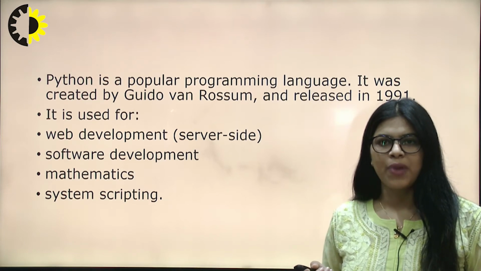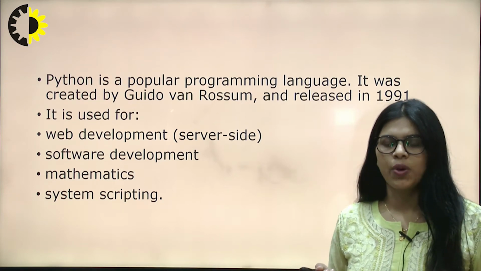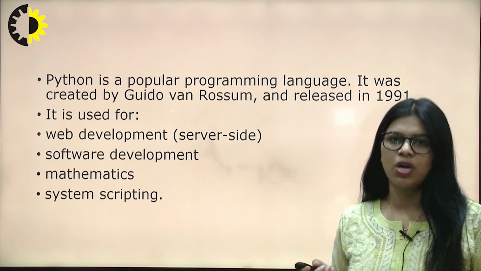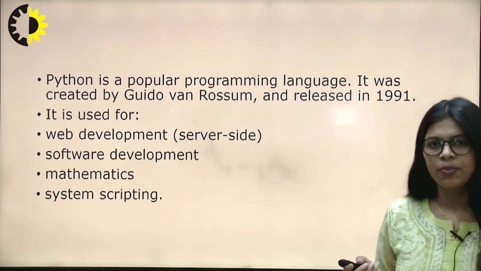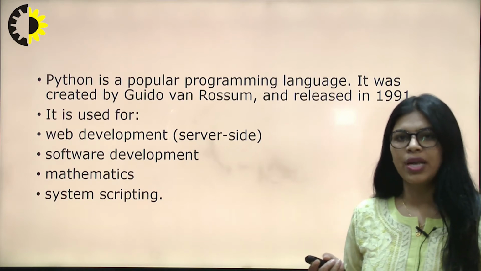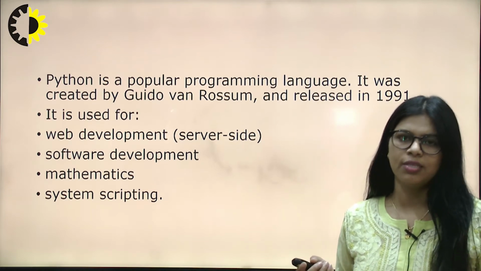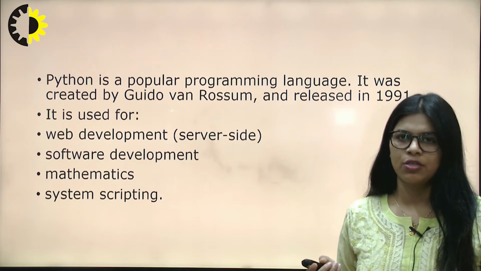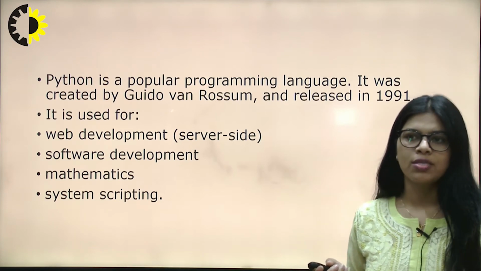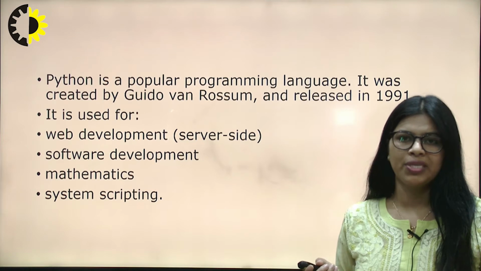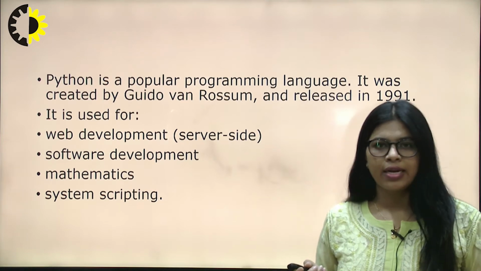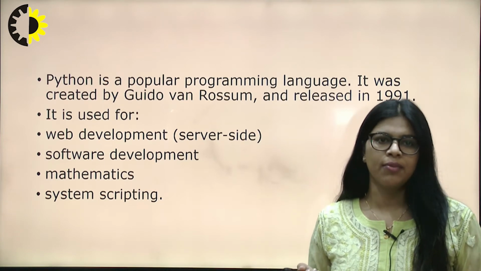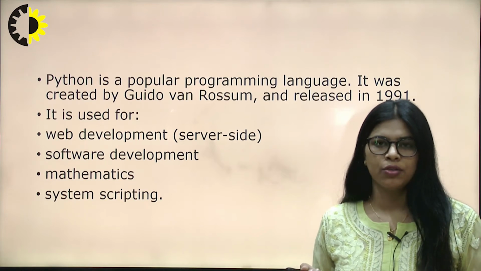So we use Python programming in comparison to other languages like C and Java. We use Python because it is more reliable, easy to use and easy to learn. We can easily learn Python compared to other languages because there is no need for compilation. It directly takes the source code and prints the output through the interpreter.